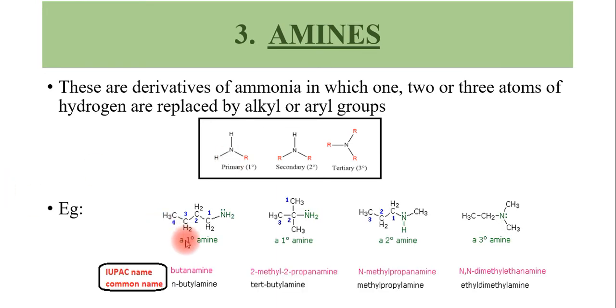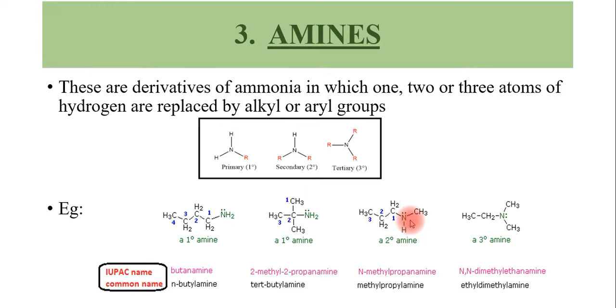Here it is a primary amine. Here one hydrogen is replaced with a butyl group, so it is a primary amine. The IUPAC name is given as butanamine, or the common name is n-butylamine. And the second is also another primary amine. Here one hydrogen is replaced with a tert-butyl group, and it is called tert-butylamine or 2-methyl-2-propanamine. Here one hydrogen is replaced with this group, that is called the primary amine.